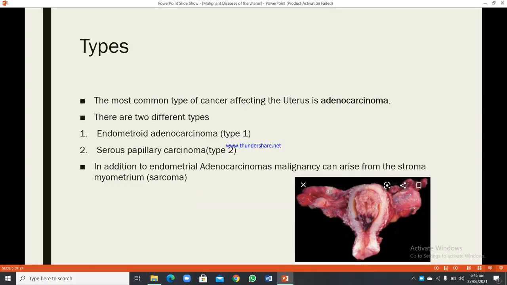Types. The most common type of cancer affecting the uterus is adenocarcinoma. There are two different types: endometrioid adenocarcinoma, type 1, and serous papillary carcinoma, type 2. In addition to endometrial adenocarcinomas, malignancy can arise from the stroma or myometrium, sarcoma.